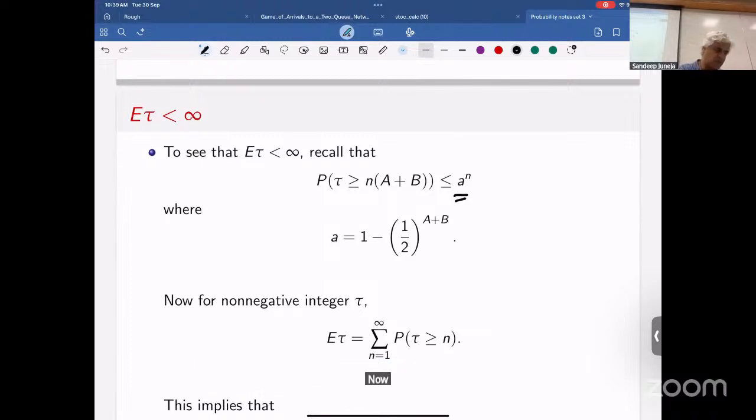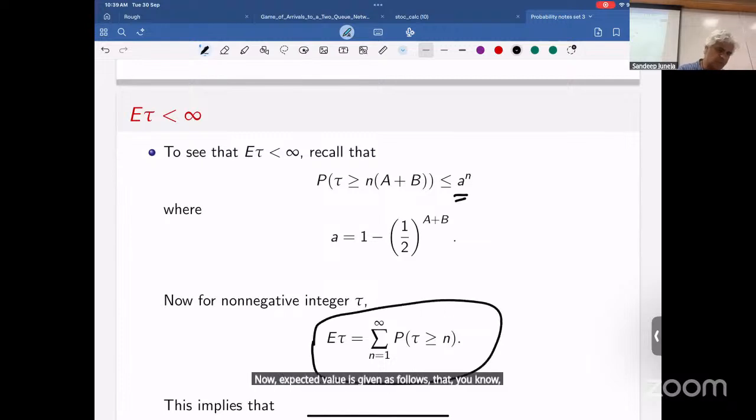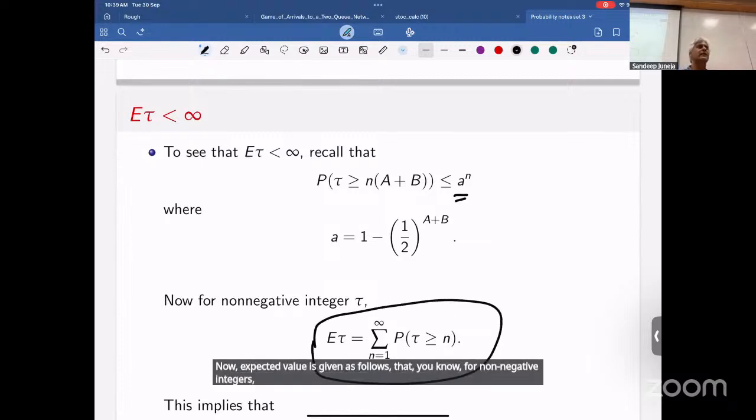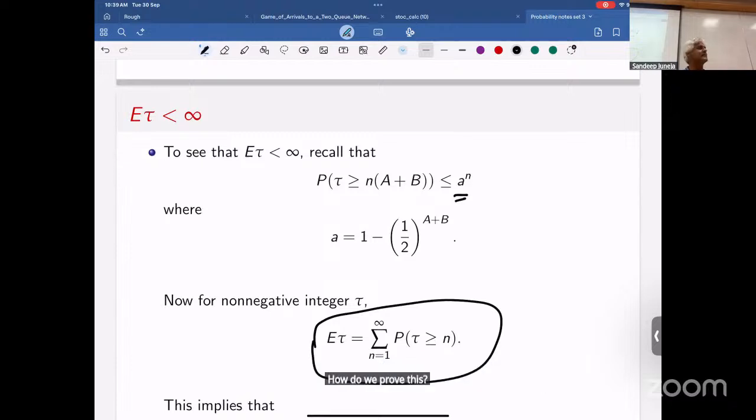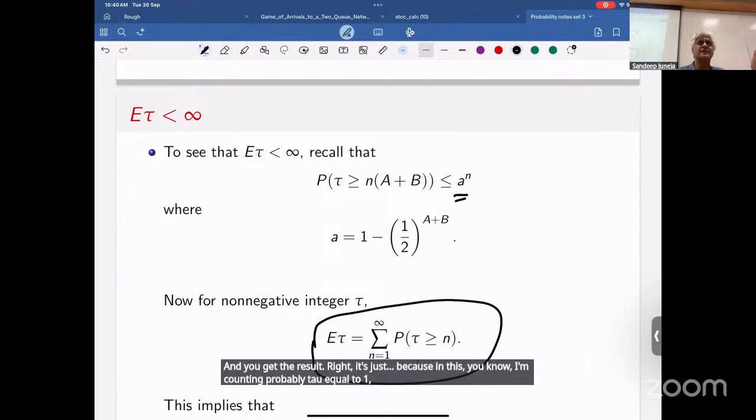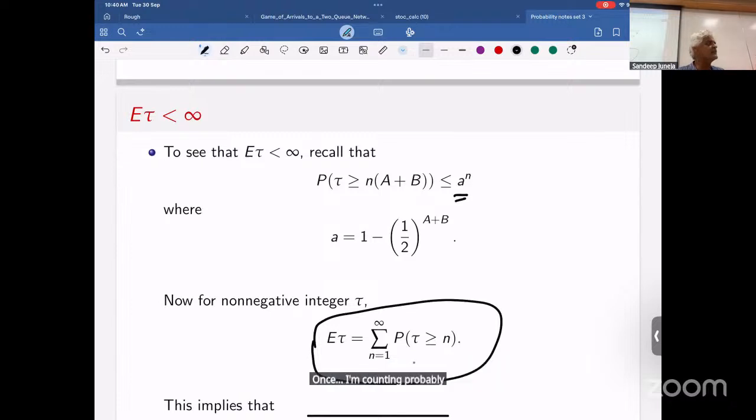Now, the expected value is given as follows, for non-negative integers. How do we prove this? Count differently. Just write the probability of tau greater than or equal to n as a summation of probability tau equal to m for m from n to infinity. Then you change the order of summation and you get the result. In this, I'm counting probability tau equal to 1 once, probability tau equal to 2 twice, and so on. It's very clear. So this is another representation.